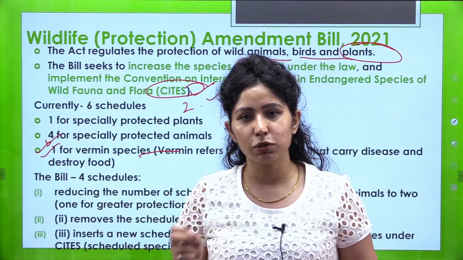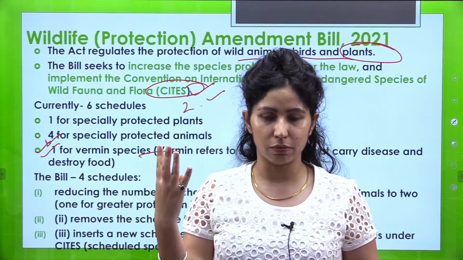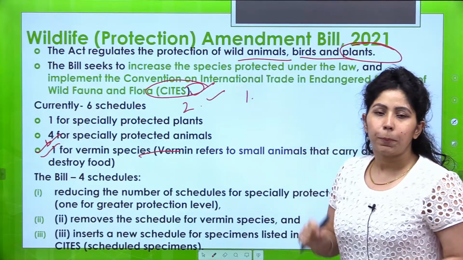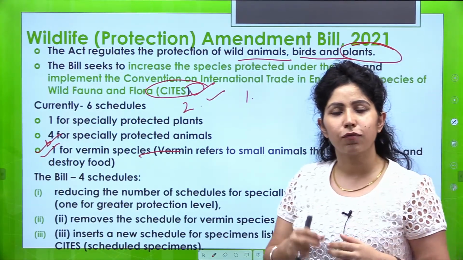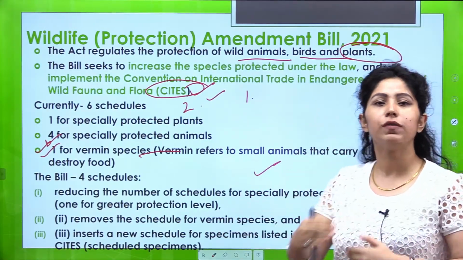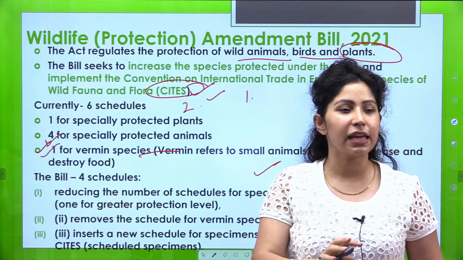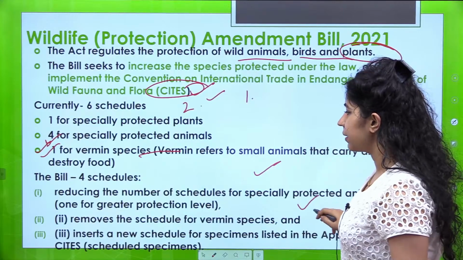Now, अब जो नया बिल लाया गया है, they are saying that we'll have only 4 schedules. जो protected animals के लिए schedules होंगे, we'll have just 2 schedules for protected animals. Also, we will remove the schedule for vermin. We'll see vermins on a case to case basis, या हम protected animals में ही include कर देंगे.